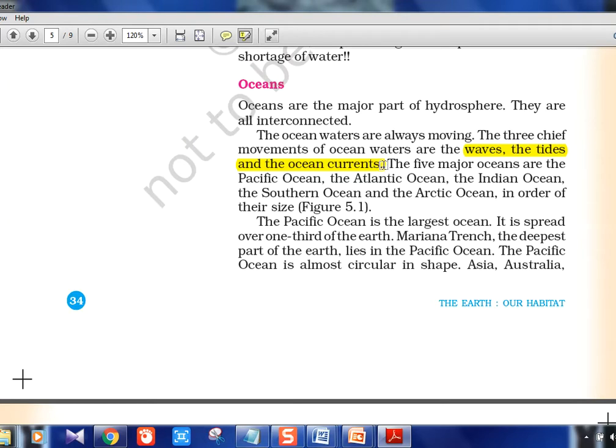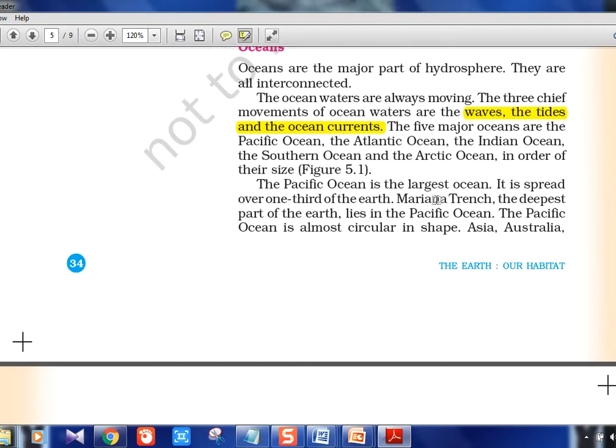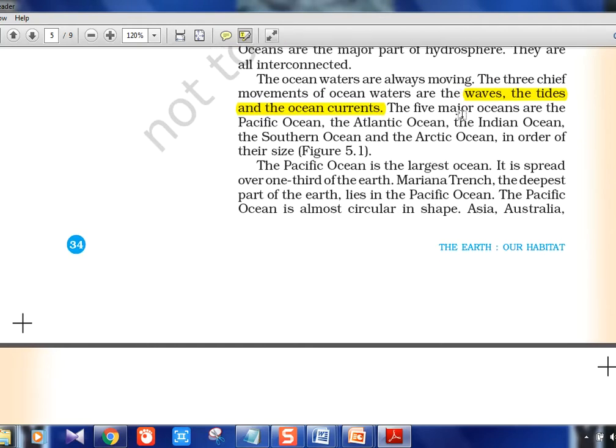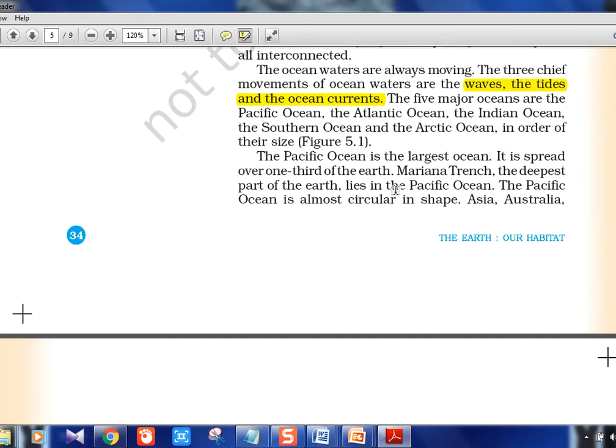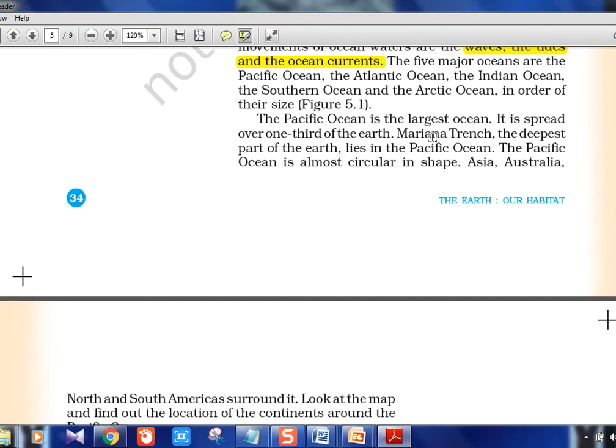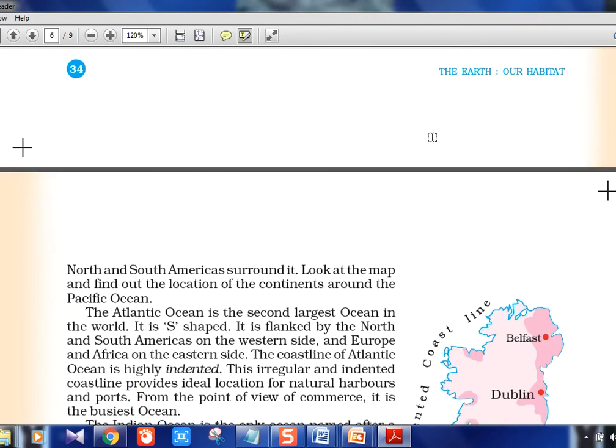We'll see in later things. Now, 6th standard textbook, we are just going through the terminologies. Major 5 oceans. There are not 4 oceans, there are 5 oceans: Pacific, Atlantic, Indian, Southern Ocean, which we saw near Antarctica, and Arctic Ocean near the northern pole. Pacific Ocean is the largest one. That Mariana Trench we saw, it is there, around 11,000 meters.